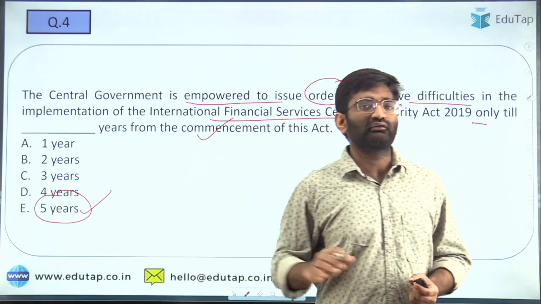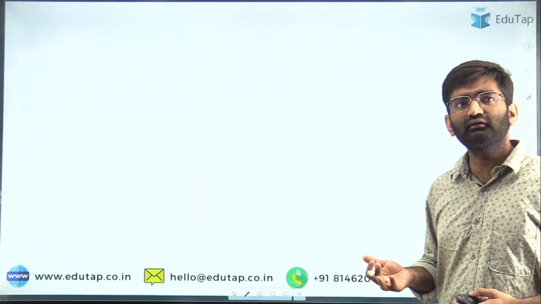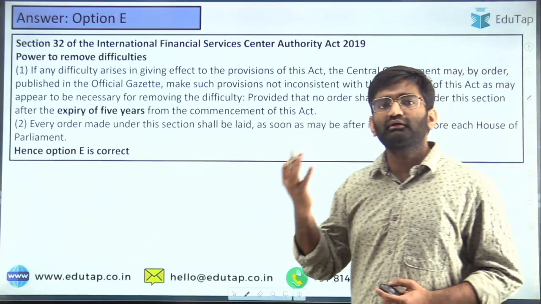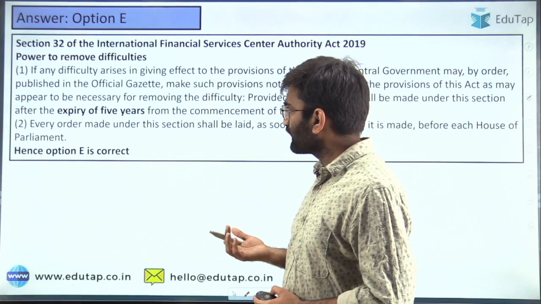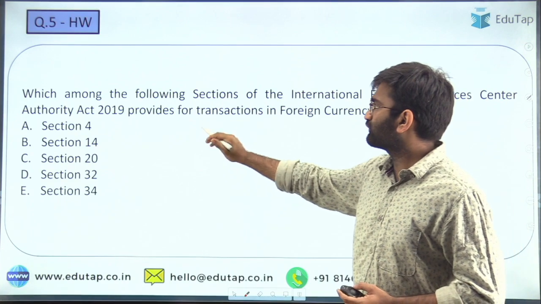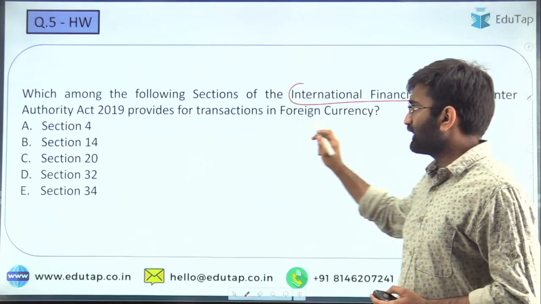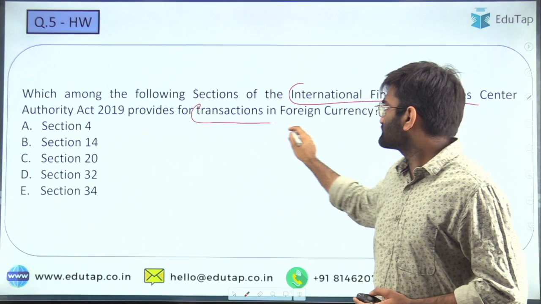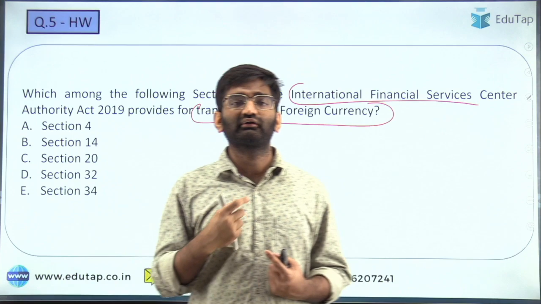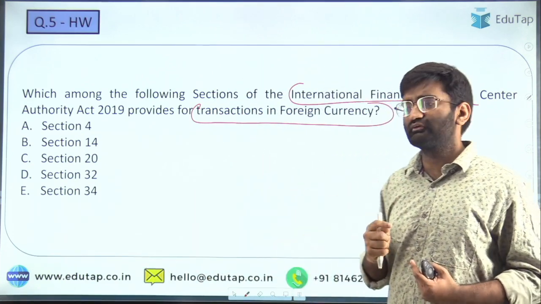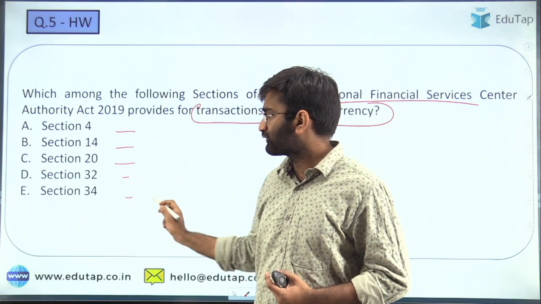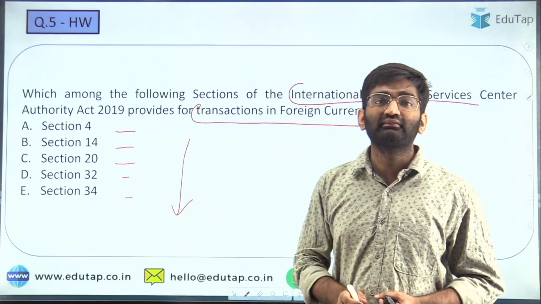We have just seen that whatever difficulties come up, they can be removed, and the power for that is given to the central government. These orders are applicable till 5 years after the commencement of the Act. Here again, this is a homework question for you. Fifth question: which among the following sections of the IFSCA Act provides for transactions in foreign currency? Let me remind you, if you were really attentive during the session, you can answer this really well. Section 4, 14, 20, 32, or 34? Please do let me know the answer in the comment section.